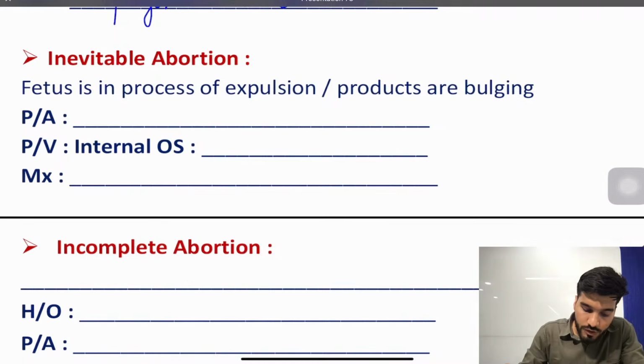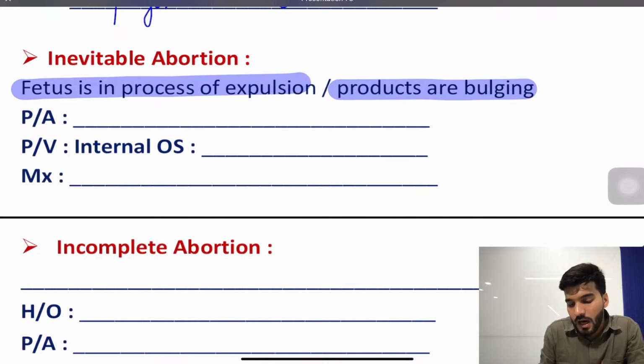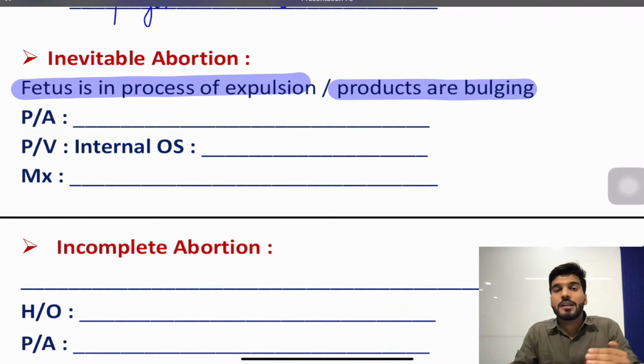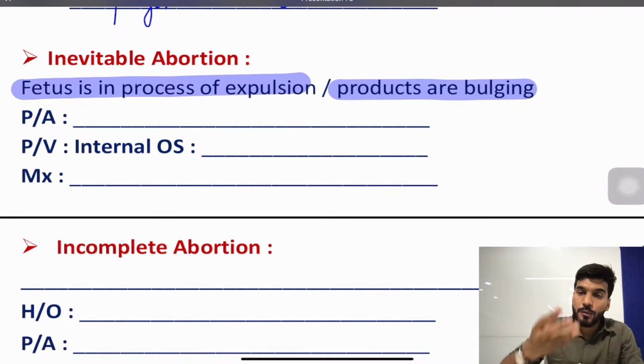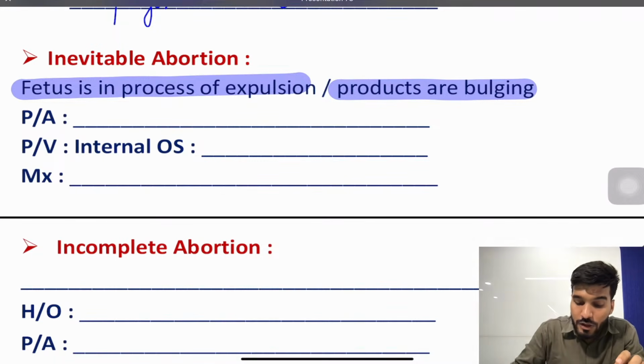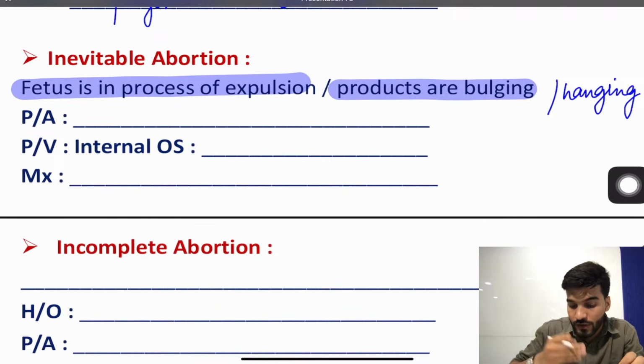So what is inevitable abortion? The fetus is in the process of expulsion, and the products are bulging. So when you go and check, you will see the products are bulging, or they will mention the products are hanging. The products are just in the process of going out.